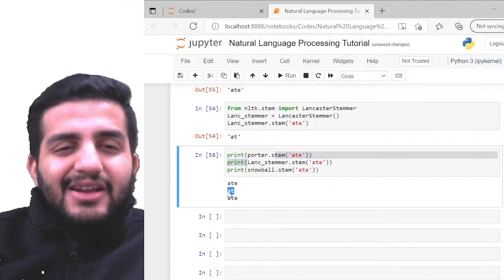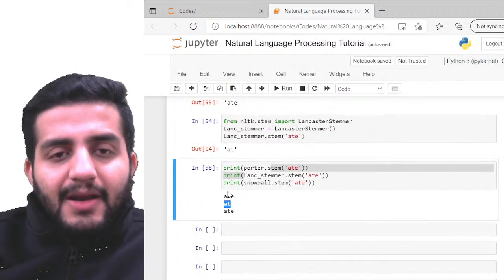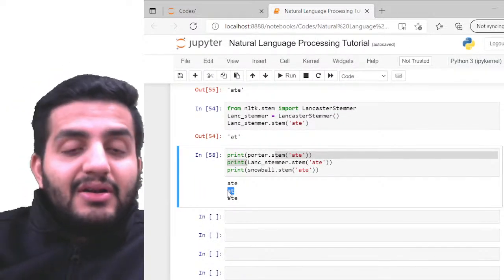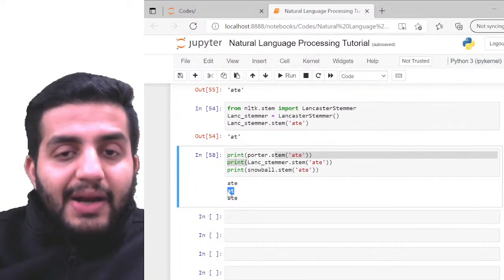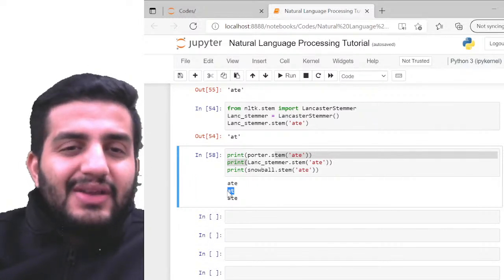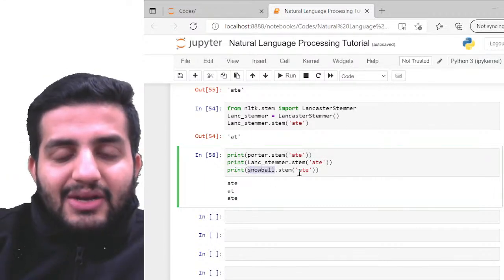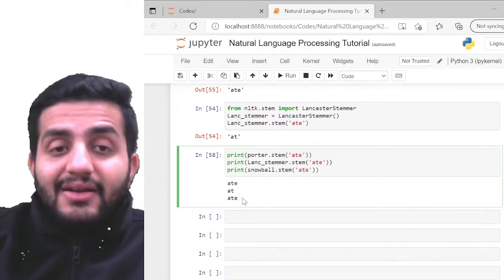Technically, is 8 का root word क्या है? Eat, right? अब अगर आप इसी 8 को lemmatization में pass करोगे, it will return you eat, right? But stem क्या कर रहा है? Stem सिर्फ suffixes को remove करता है. Porter and Snowball में it did not find any suffix in this. It did not remove anything. That is how the rules are defined in this, right?